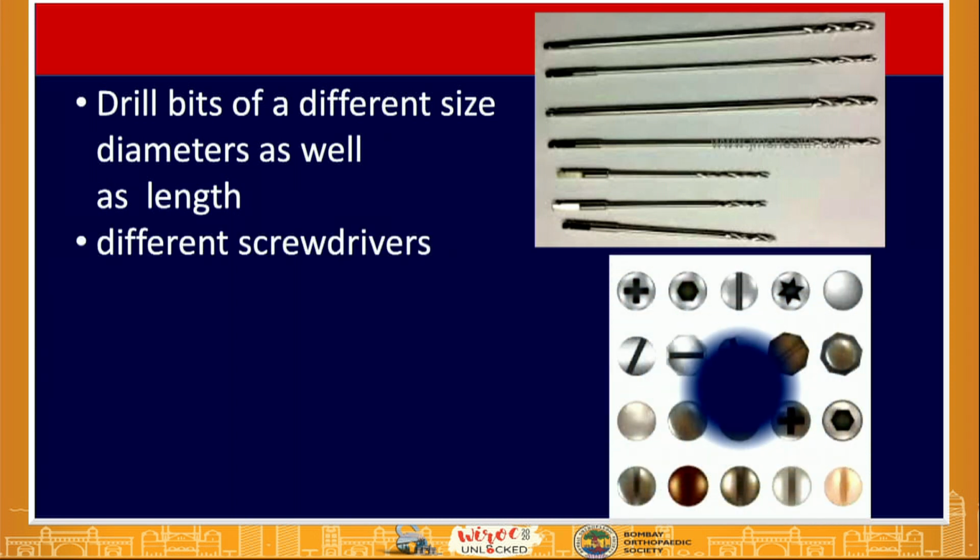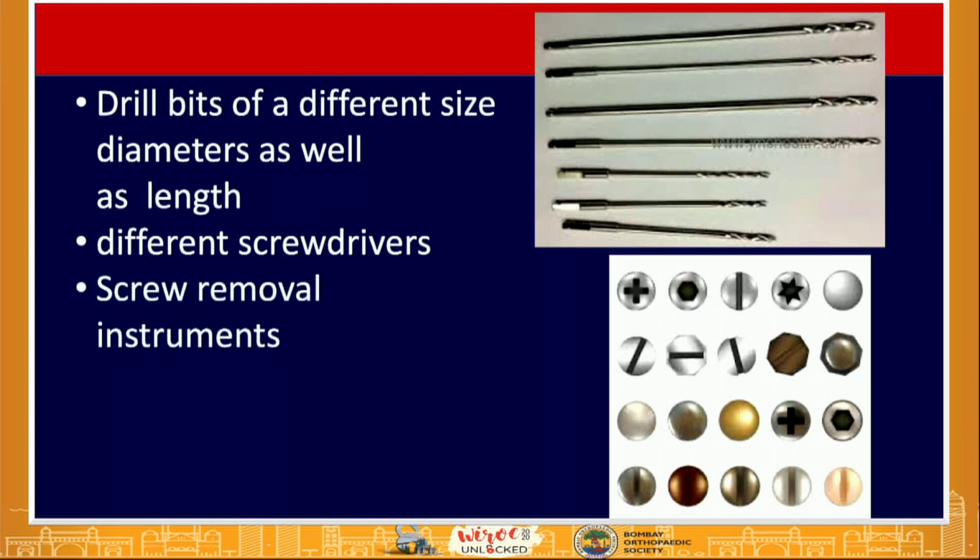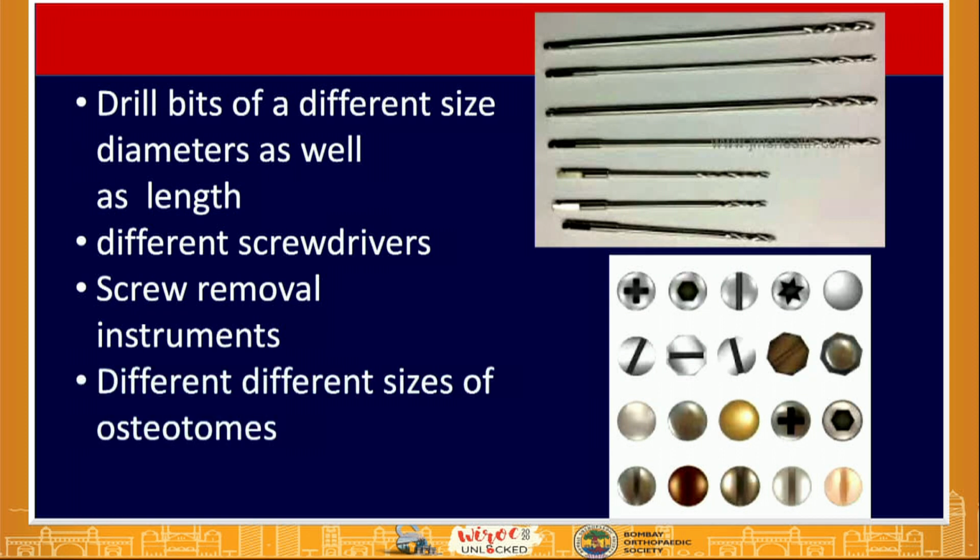Now, the different screwdrivers also. For example, formerly it used to be only a cross screwdriver. Now there are different screwdrivers available. So we have to keep screwdrivers of different sizes and shapes for everything. These are very important when you are doing an implant removal, not necessarily only while removal. When you are inserting the implants also, it is important. Screw removal instruments and different sizes of osteotomes should also be available so that you do not get stuck over there.